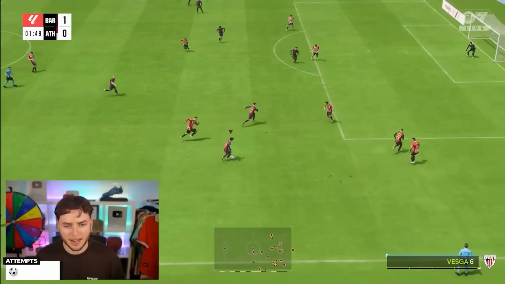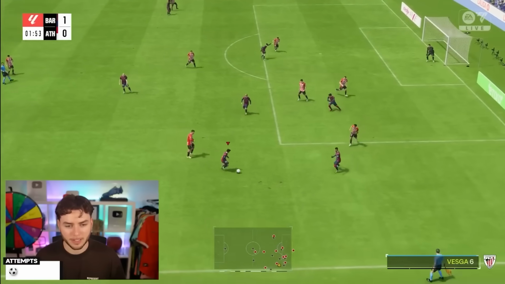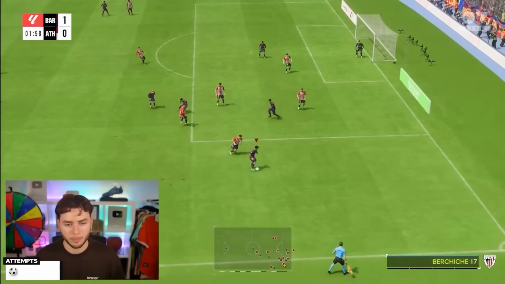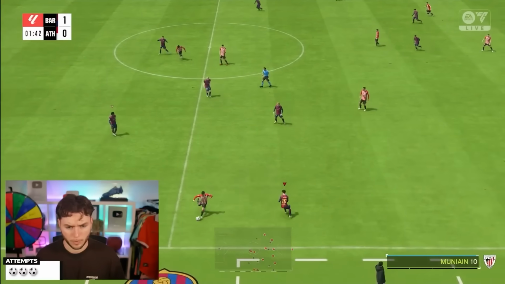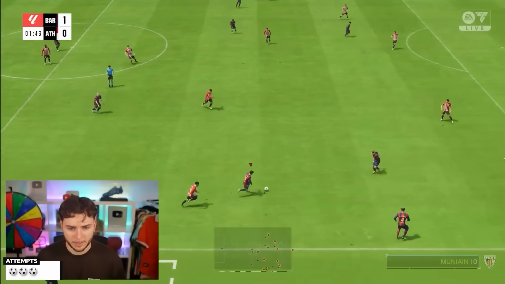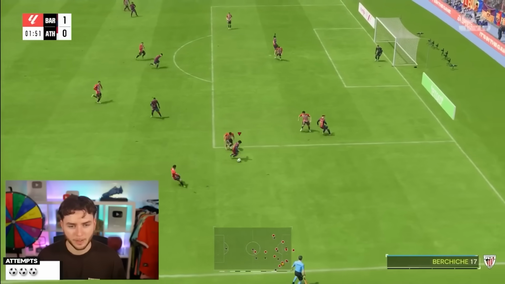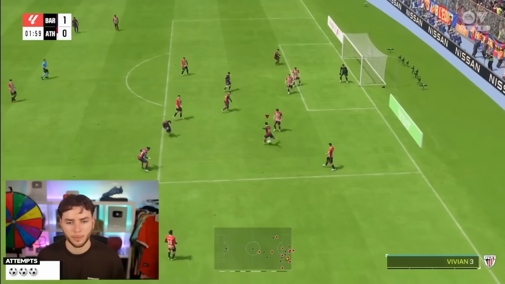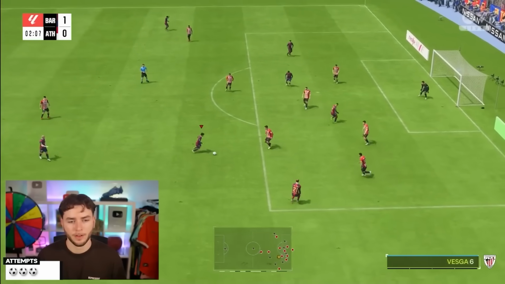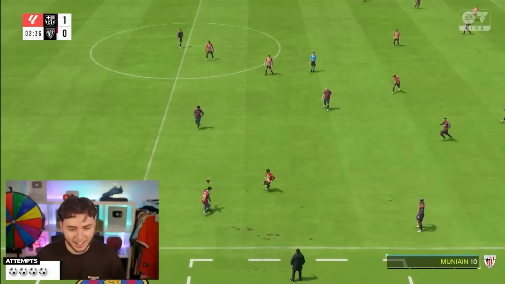Did it come at me then? I need to get past him. There we go. Past him. No. We would then get intercepted right away, leaving us with 2 more tries to recreate this goal. But the defenders just didn't want to commit like they did in real life. It was as if they were scared of Messi. This is the last attempt.